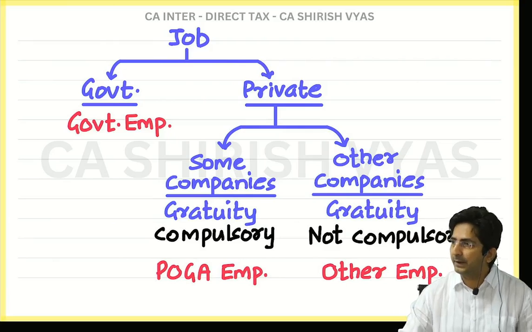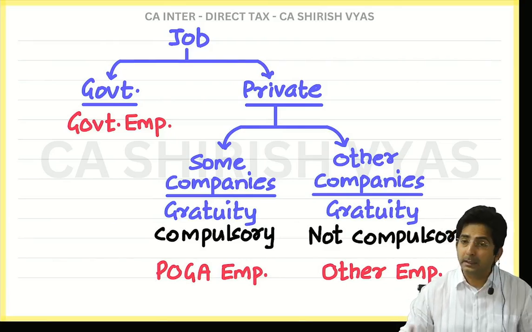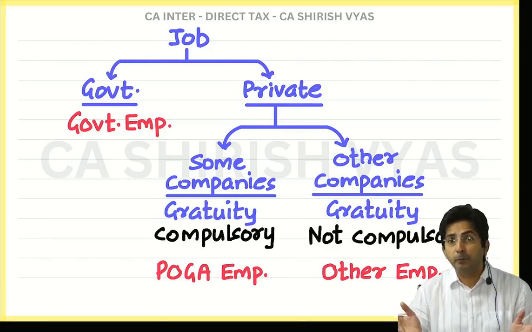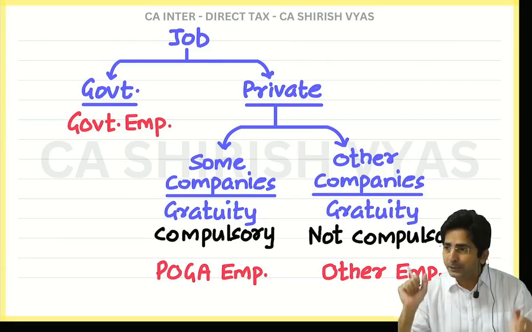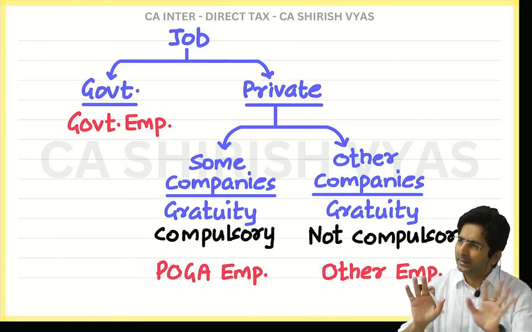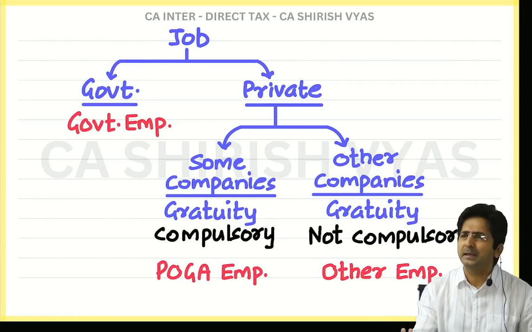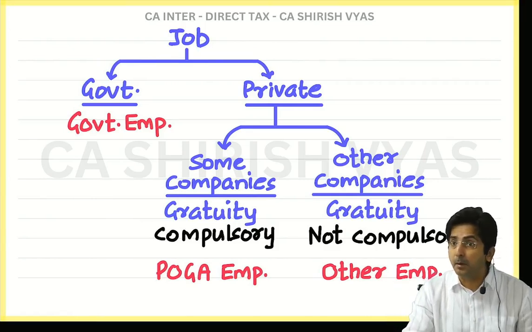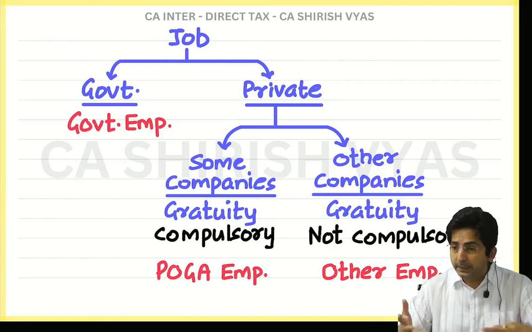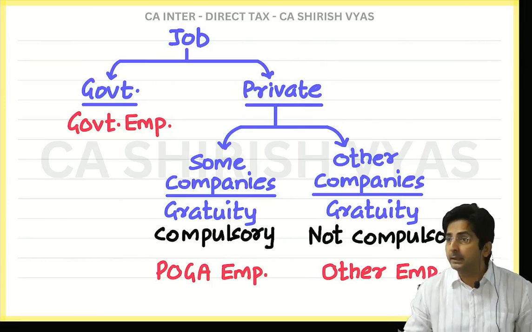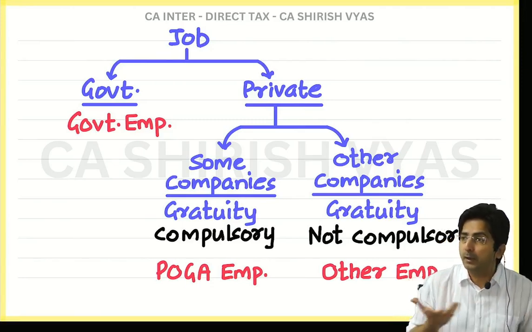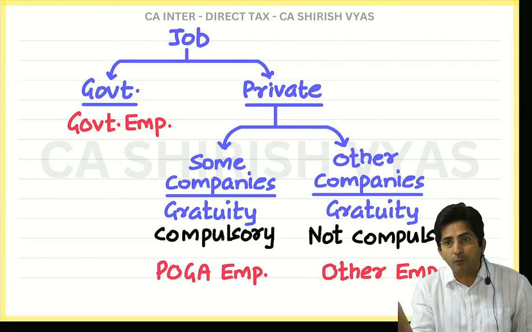Why is it always partly exempt in the private sector and always fully exempt in the government sector? You might be thinking government employees are given special treatment. The logic is that government employees will never get exorbitant amounts, they will get a reasonable amount only, so that will be exempt. But in the private sector, some companies are so rich that they give huge amounts to the employees. Then the income tax department says, you rich companies pay so much to the employee, but we cannot exempt everything. That's why in the private sector there is always a limit.